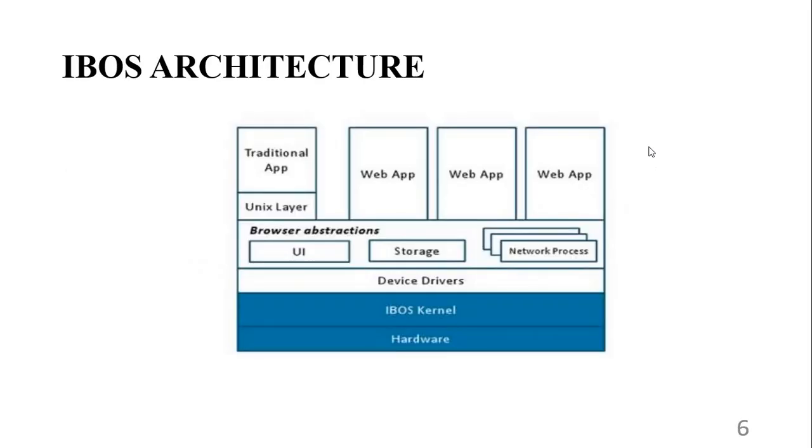Coming to the iBOS architecture, as you can see in the diagram, the iBOS kernel and the hardware are both in blue. These signify the components that are part of the trusted computing base.